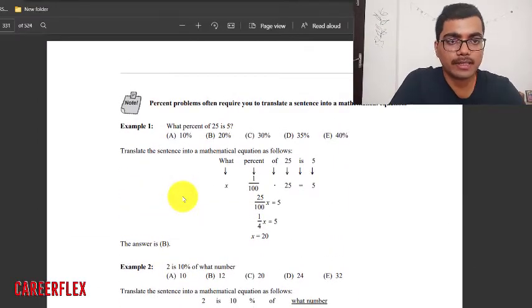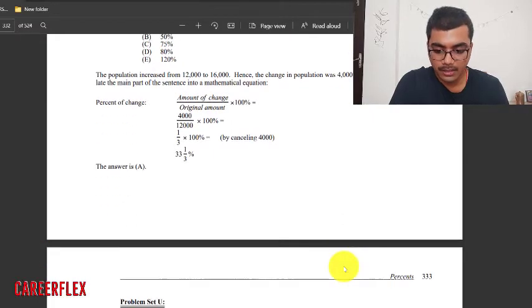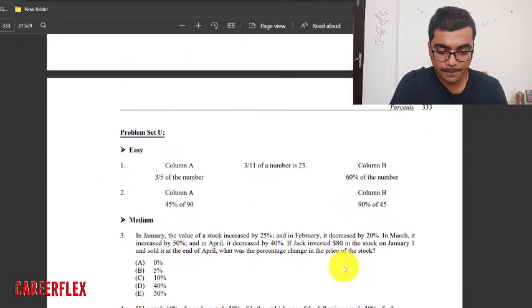First of all, how to practice these examples? These examples should not be practiced by just looking at this PDF. You have to solve the examples. Don't look at the solution. Just by reading the question, you have to solve the problem.